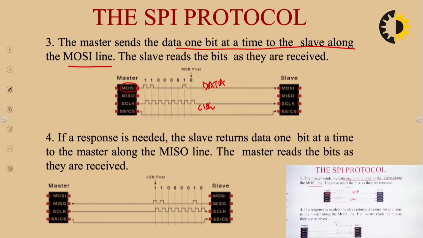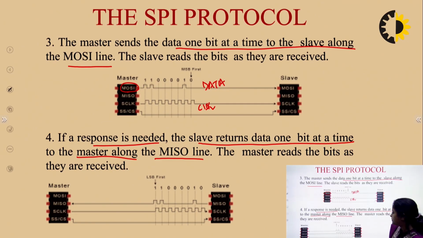Now, in the fourth step, if a response is needed, the slave will return the data 1 bit at a time to the master along the MISO line, that is master input slave output. In case some data or some response is required from the slave side, the slave will send the data bit by bit again on the MISO line, that is master input slave output.